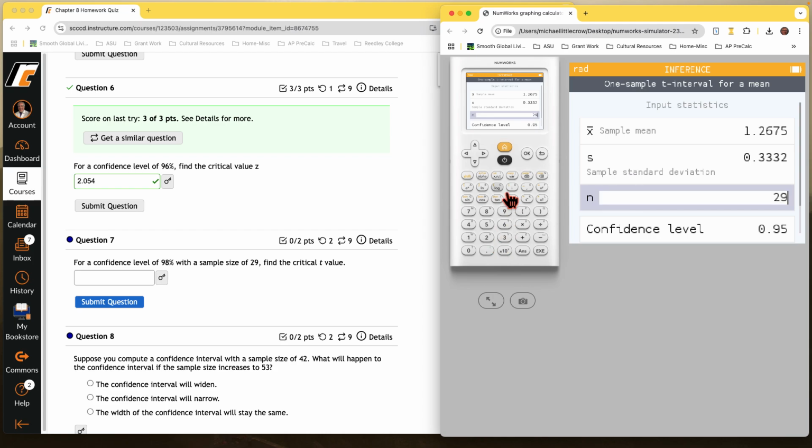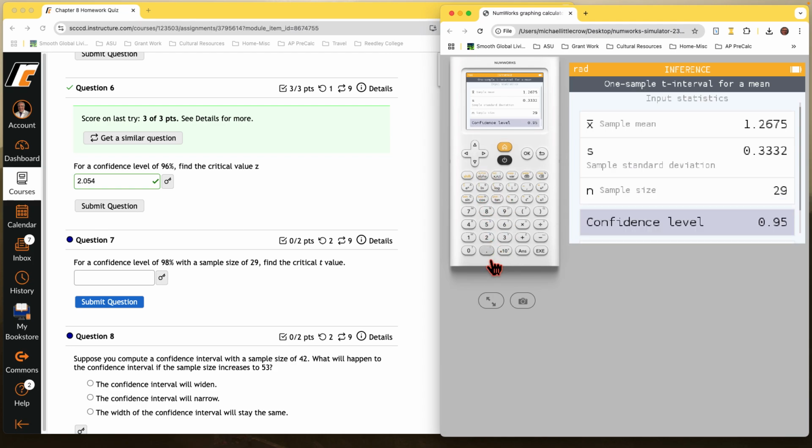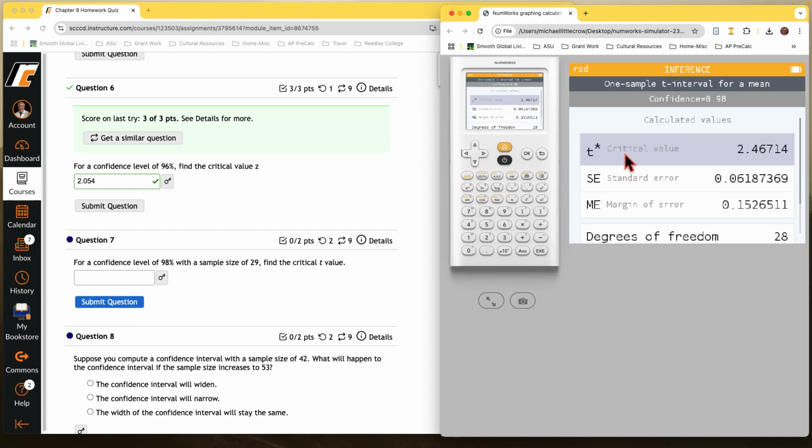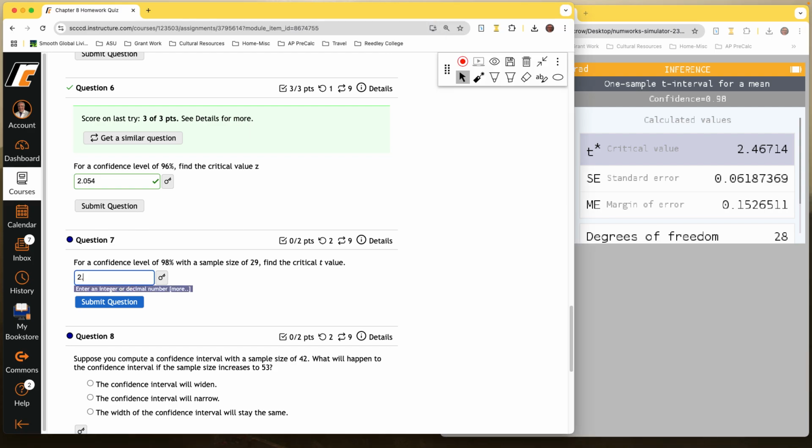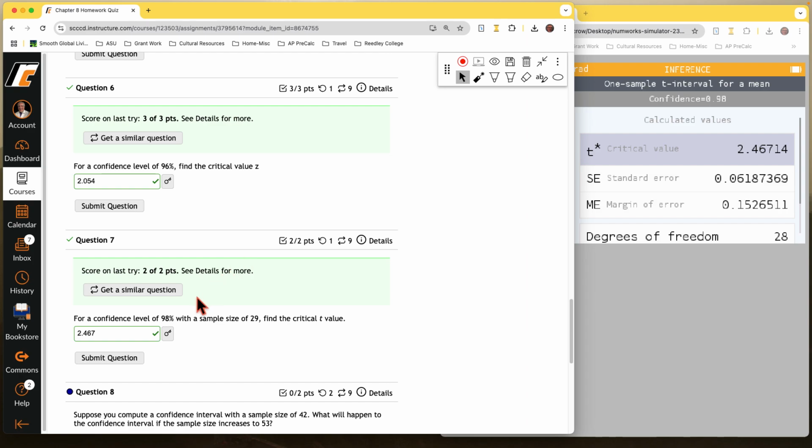So we put in our 29, and our confidence level is 0.98. And we go to the next, we've got our critical t-value, 2.467. We submit that one. We're good.